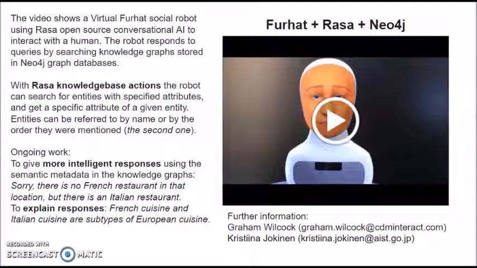In ongoing work, we are planning to develop more intelligent responses using the information in the knowledge graph. For example, the robot might say, sorry, there is no French restaurant in that location, but there is an Italian restaurant. And the user may say, well, why did you tell me an Italian restaurant? And the robot can then explain. It can say, well, French cuisine and Italian cuisine are subtypes of European cuisine.